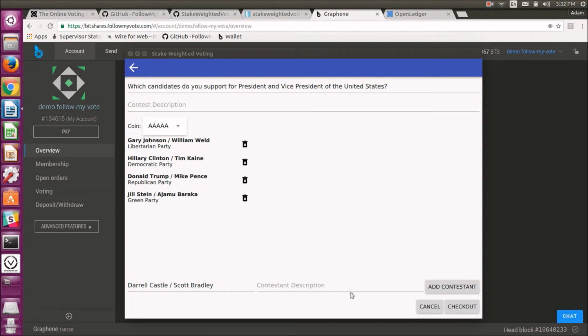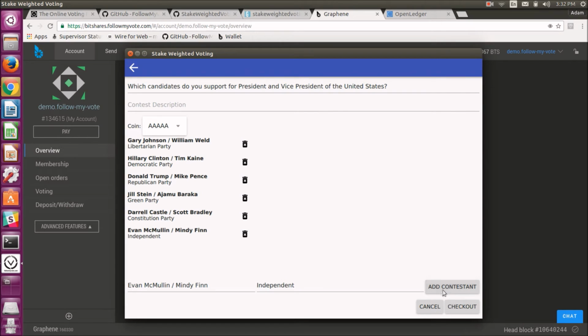And I'm going to add one more contestant pair here, which is going to be Evan McMullin, or McMullin, yep, that's correct, and Mindy Finn. And they are running as independent. And so I've got all my contestants added here.